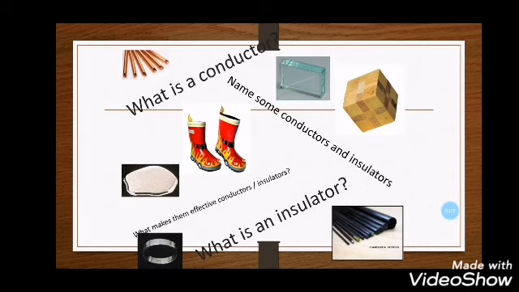Now, if you look at this figure, I have examples of insulators and conductors. So the boots, for example, are made of rubber. This is why it's an insulator. I have also glass, which is an insulator. I have wood, which is an insulator. Carbon rods, insulator. I have a metal ring, which is a conductor.